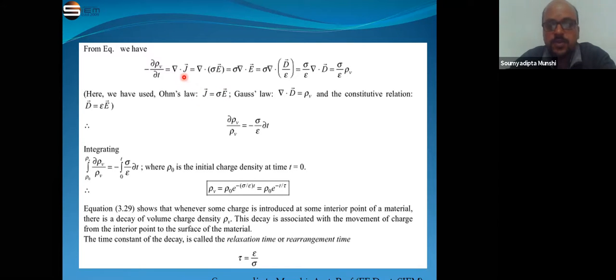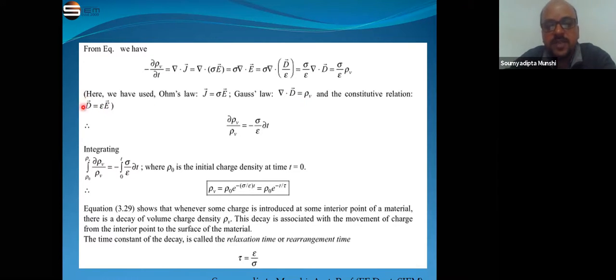Putting the value of J here, it is the divergence of sigma E, so we can write sigma into the divergence of E. From Gauss's law, divergence of D is equal to rho v, and we also know that D is equal to epsilon into E.